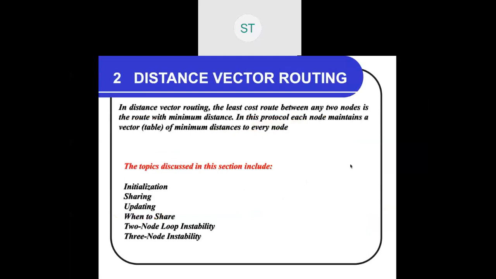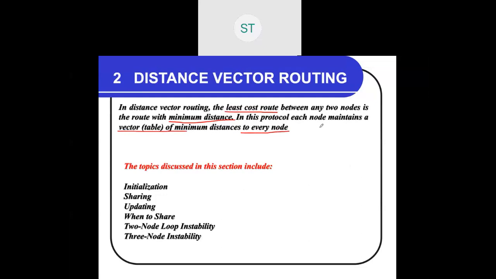In distance vector routing, least cost route is the process, with minimum distance. We'll see that later while solving the example. And it maintains a table to every node.